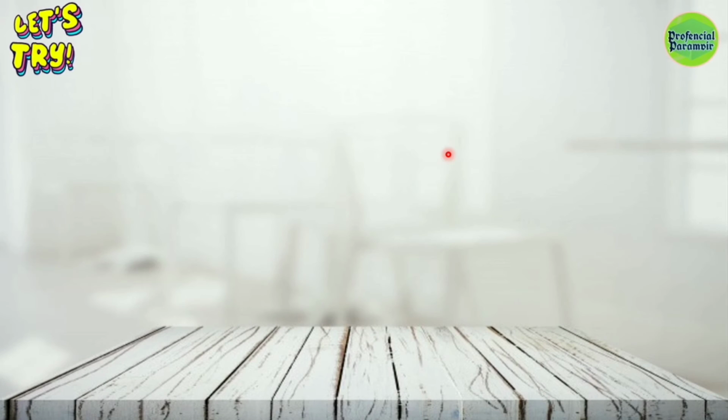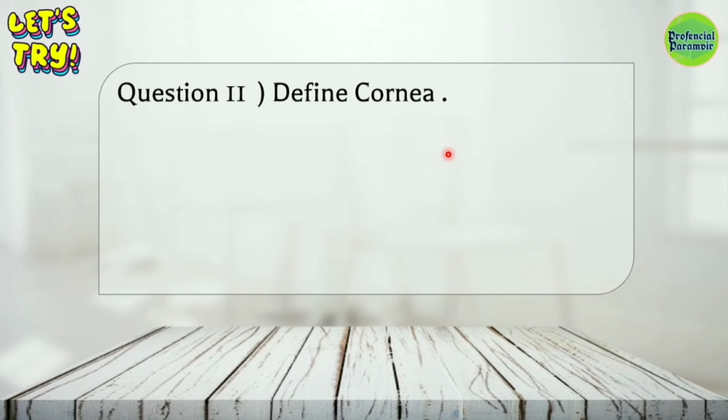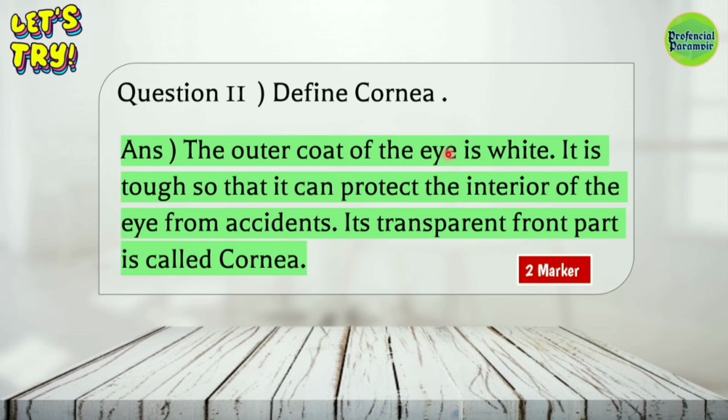And moving on, 11th question, define cornea. What is cornea? This is a 2-marker important question. Let's have a look at this. The outer coat of the eye is white. It is tough, so it can protect the interior of the eye from accidents. Its transparent front part is called cornea.